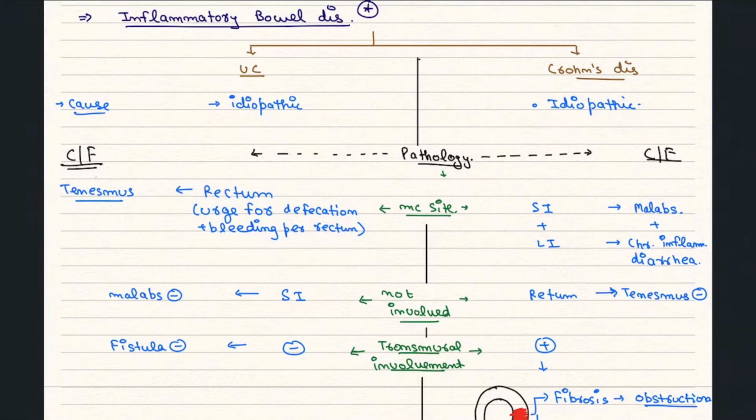So today we are going to talk about ulcerative colitis and Crohn's disease. Both the causes are idiopathic. Now we are going to talk about the site. The most common site for Crohn's disease is the small intestine as well as the large intestine, while for ulcerative colitis the most common site is the rectum.